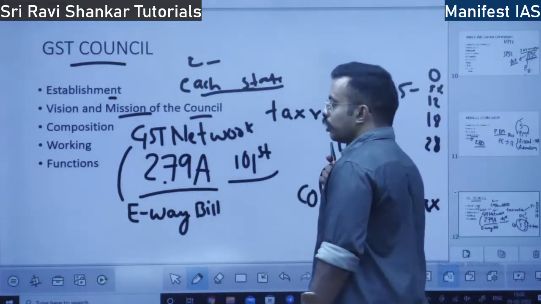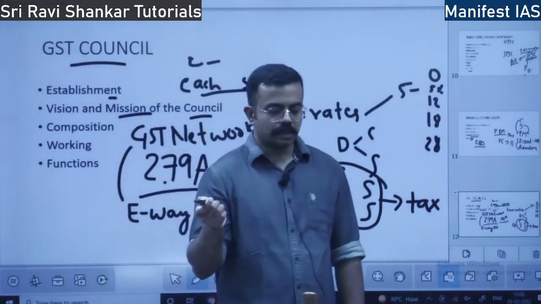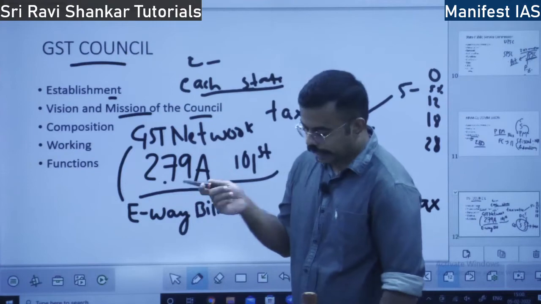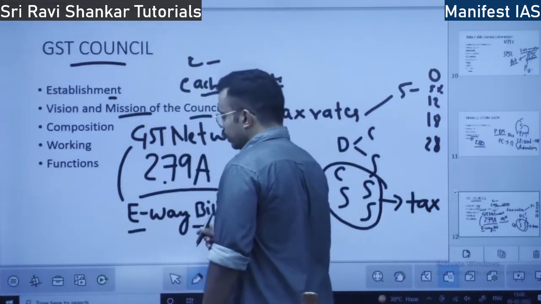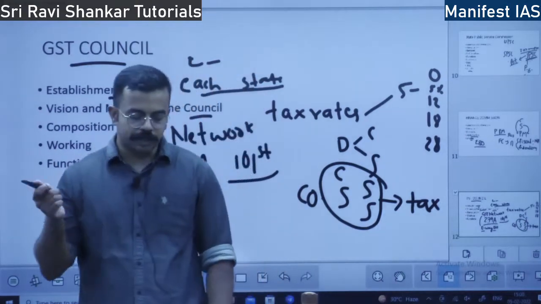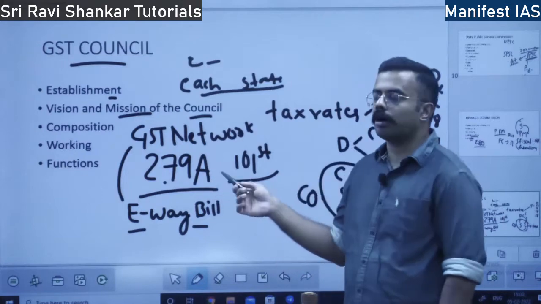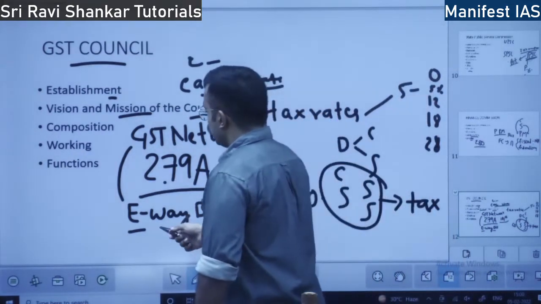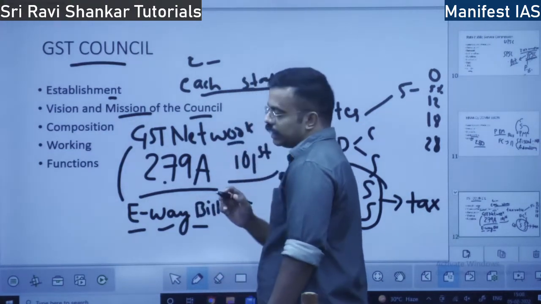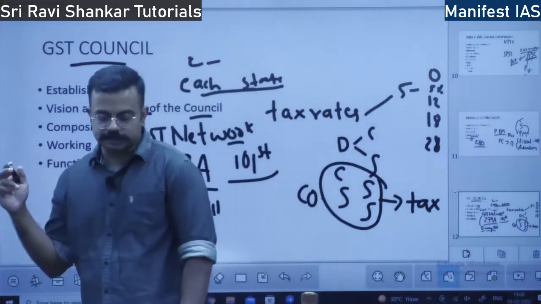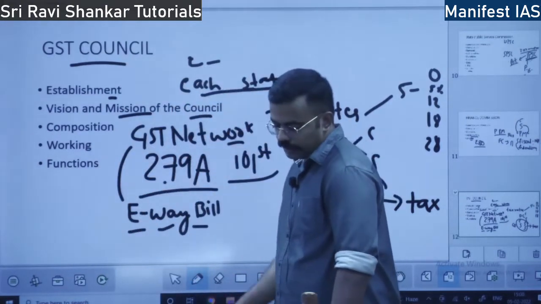That good was stopped at the Tamil Nadu check post and we had to pay the Tamil Nadu permit or tax, then move forward. Now we have the e-way bill. If the e-way bill is there, that truck moving from Karnataka to Tamil Nadu need not stop at the check post. It can directly go to the destination. The GST Network also makes the payment of taxes easy.